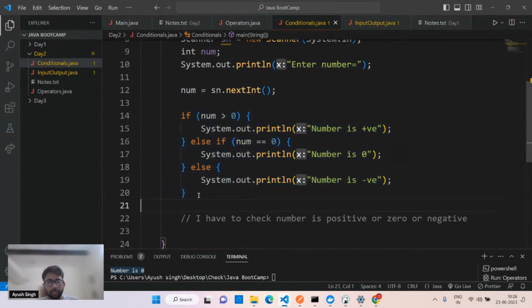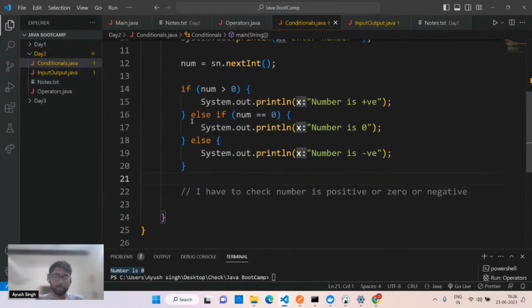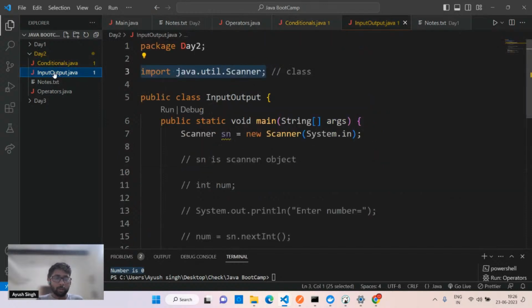One more thing in here, we will see that in day 3. Once we cover the switch statement, you'll have the assignment. It will be related to the switch statement only and a few conditions that we have to check. And one more quiz related to the switch and that input output. Because you have to check what happens after the int, why we cannot take the string as an input, what is the issue. You have to check that by yourself. Obviously I'm going to tell the answer tomorrow, right?